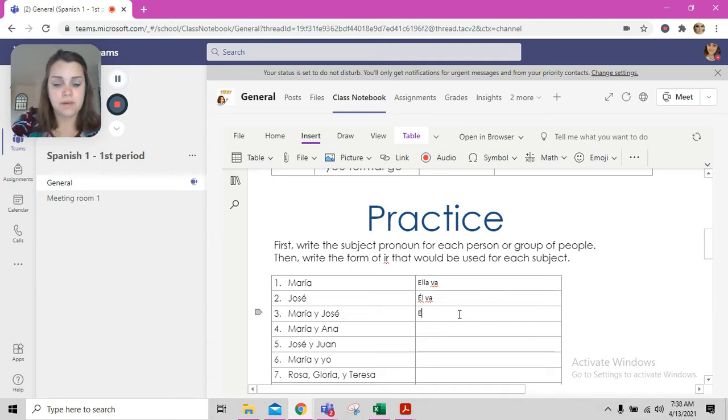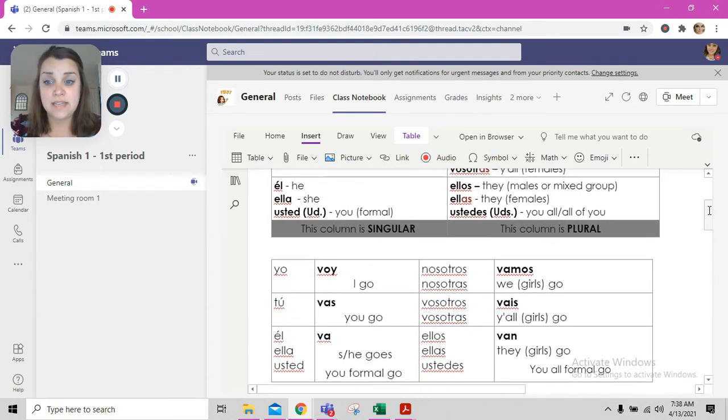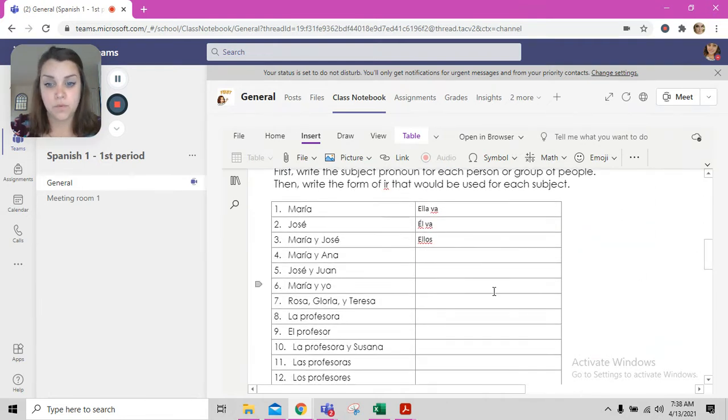So for number 3, I'm going to type ELLOS. And then choosing from the exact same box, we chose the subject pronoun from the lower right-hand box. So we're going to have to choose our verb ir from the lower right-hand box as well. So we're going to say ellos van.